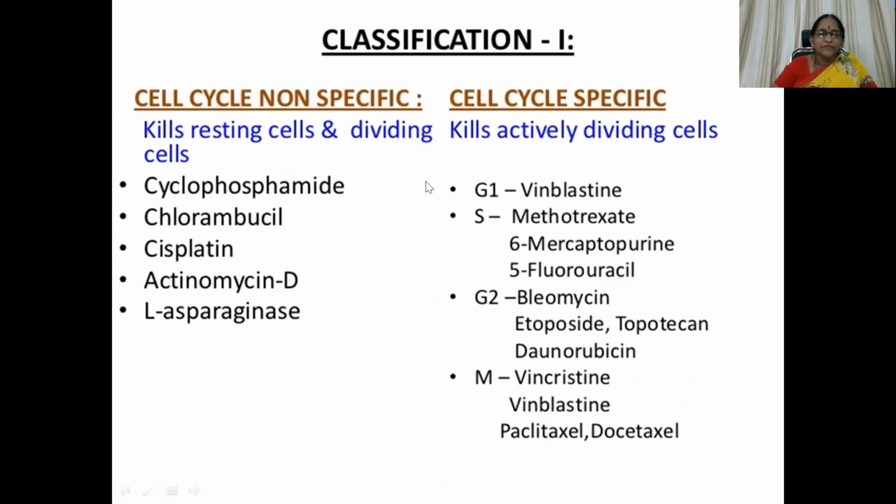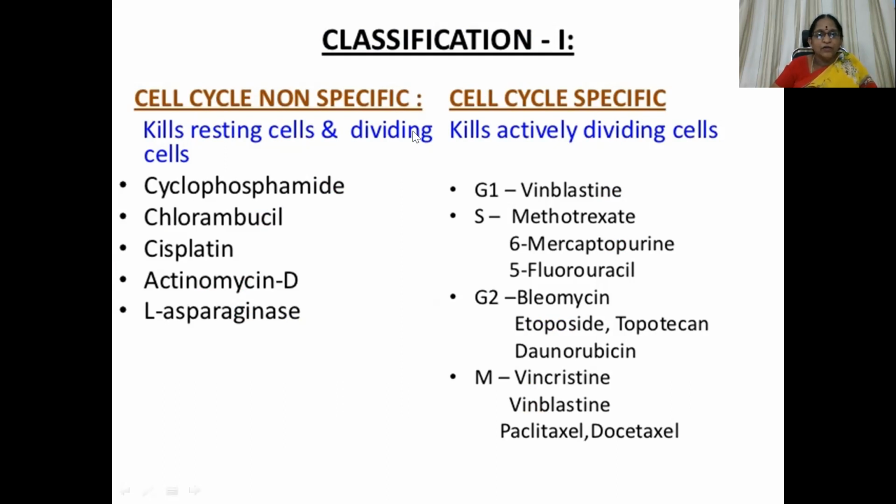Then this is another classification based on the cell cycle. So, cell cycle specific drugs and cell cycle non-specific drugs. You can remember the first classification, which we have discussed, for the examination point of view, but just for the viva voce point of view, I'm giving you the details of the other classifications also.